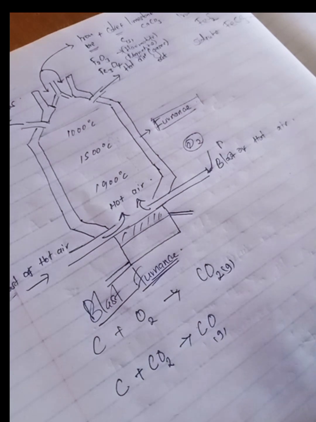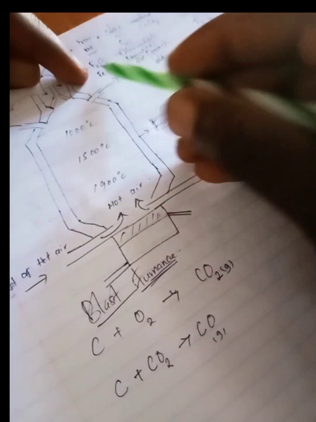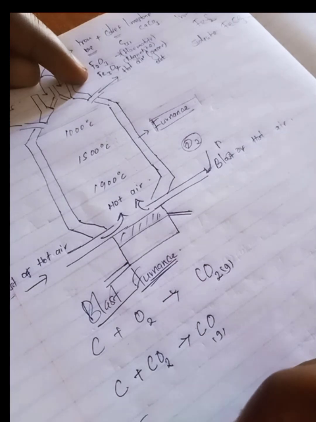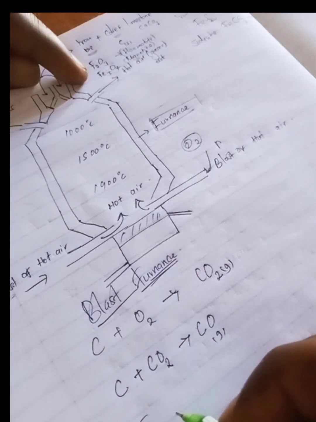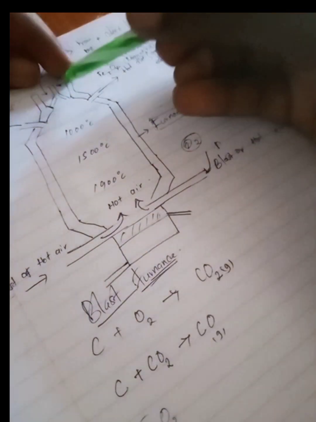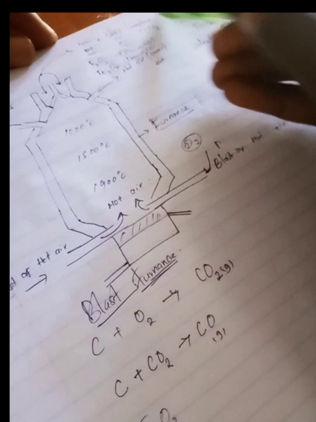carbon 2 oxide. Now remember our iron ore, which we said we are using, is the magnetite, the hematite. We are using hematite as our iron ore, that is Fe2O3. Remember, we are still adding these things. This is a mixture that we are adding.